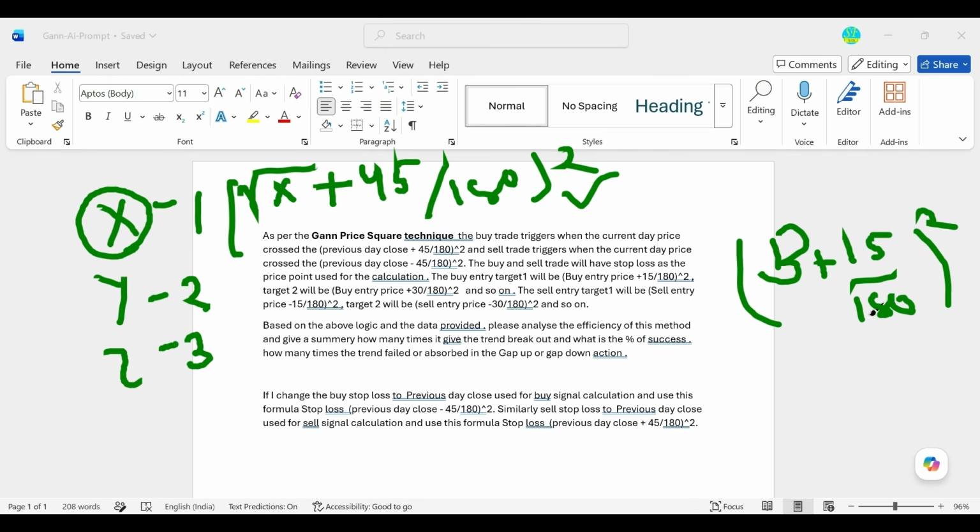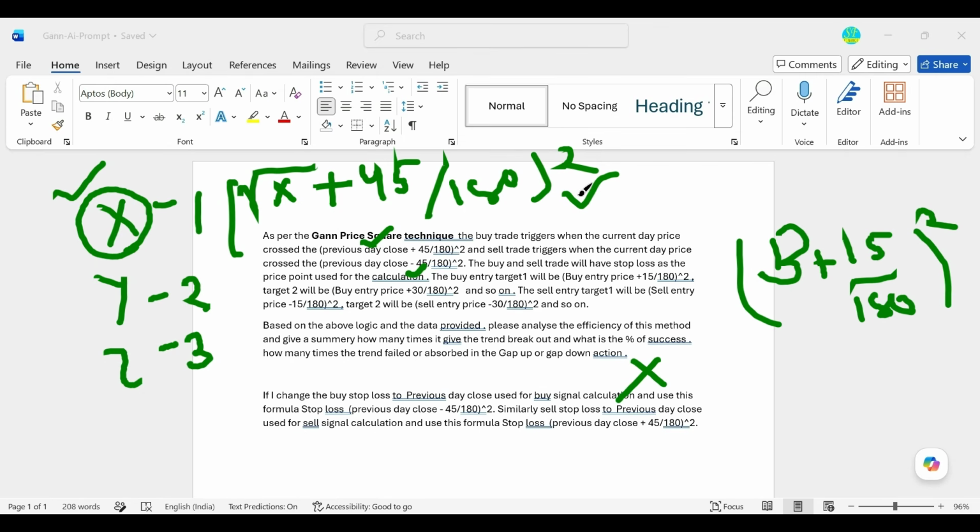However, what will be the stop loss for this? If you are entering a buy trade or sell trade, then normally, if X is the reference point, we used to say X is the stop loss. Sometimes we used to say that X will not be the stop loss. The sell entry price will be the stop loss for the buy entry. So that also we used to say. All these things we are going to touch.